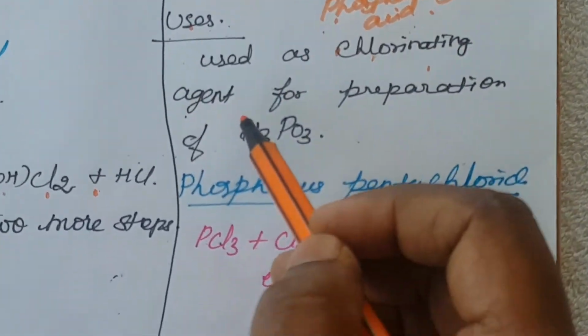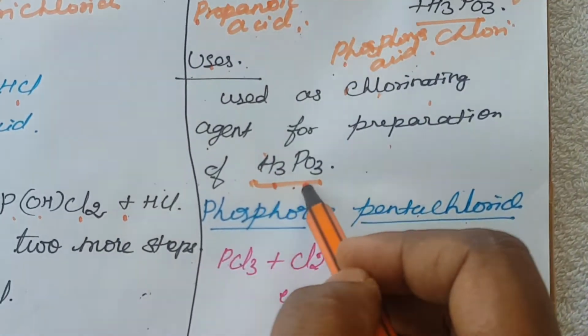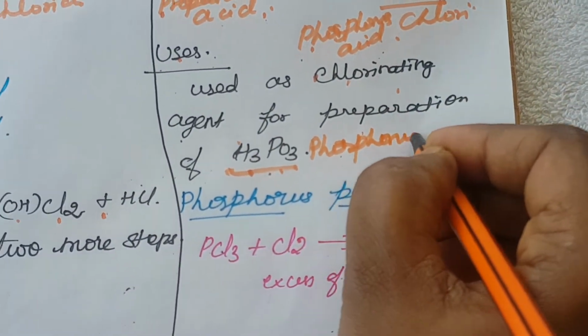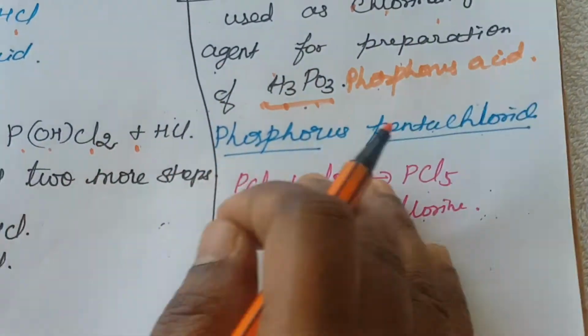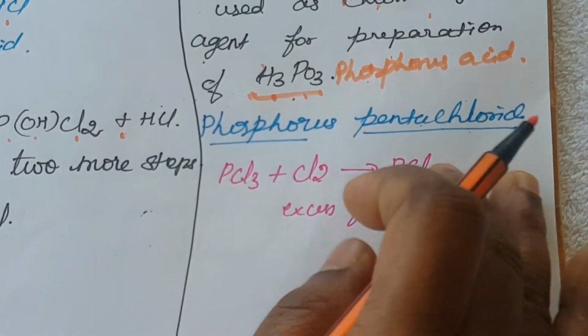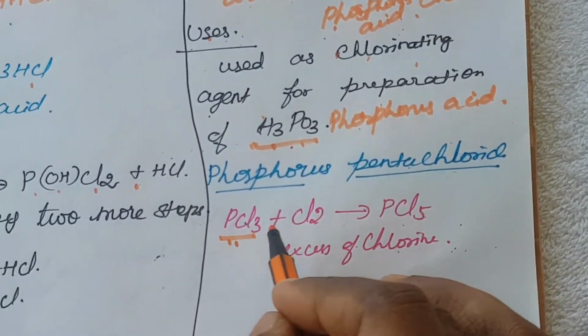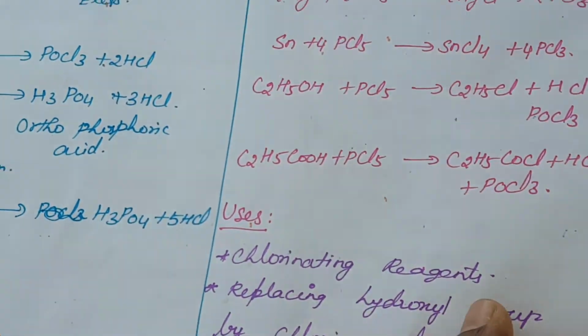Okay, next one is what are the uses? It is used as a chlorinating agent, mainly for the preparation of phosphorus acid, H3PO3, and used as a chlorinating reagent. Next we are going to see phosphorus pentachloride. What is meant by phosphorus pentachloride? PCl3, phosphorus trichloride, reacts with excess chlorine to form phosphorus pentachloride.